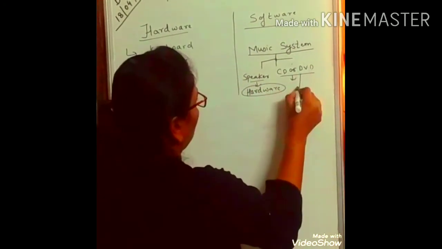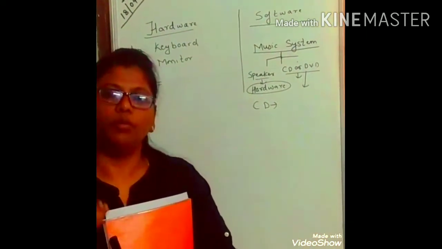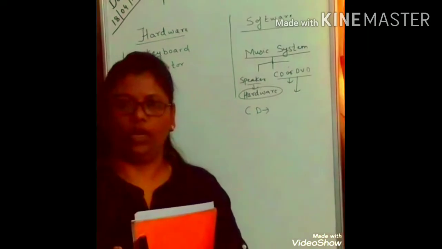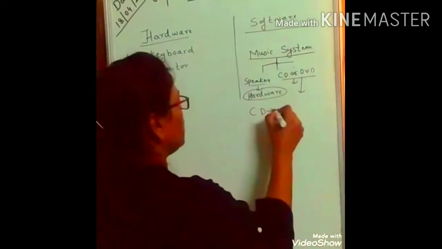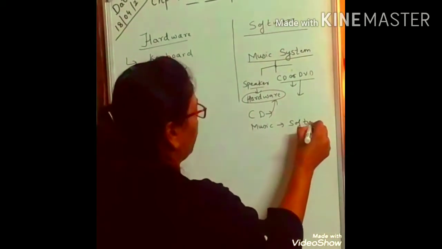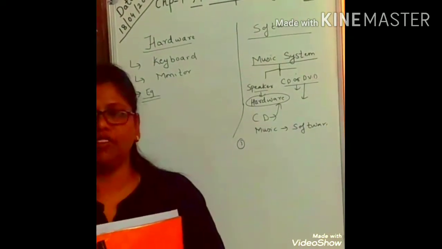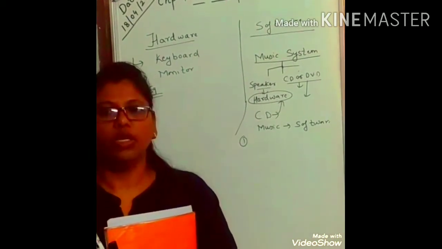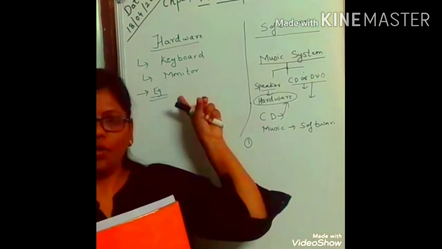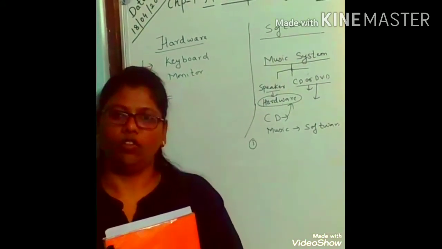Now inside the CD you have recorded music. Can you touch that music or that song? No. That is software. So here CD is the hardware and the music part is called software. Let's see one more example. For example, you have a television, a TV screen. When you plug it on, you can touch your TV. So that is your hardware. And the programs which are there inside the TV, that is called software.